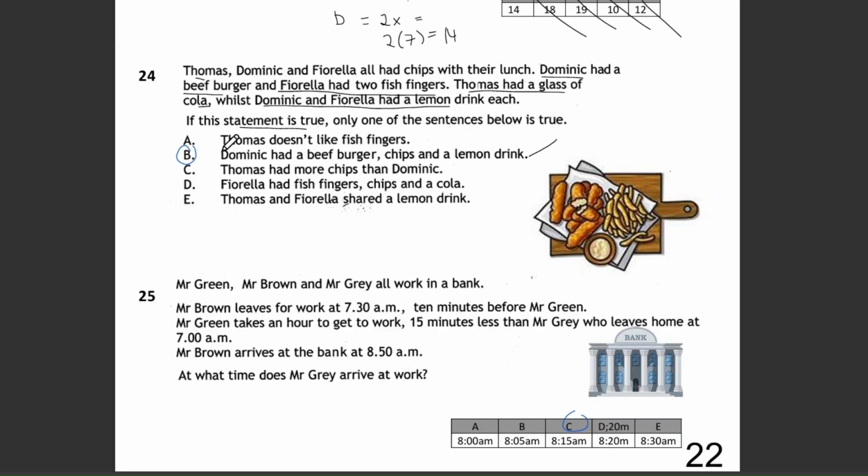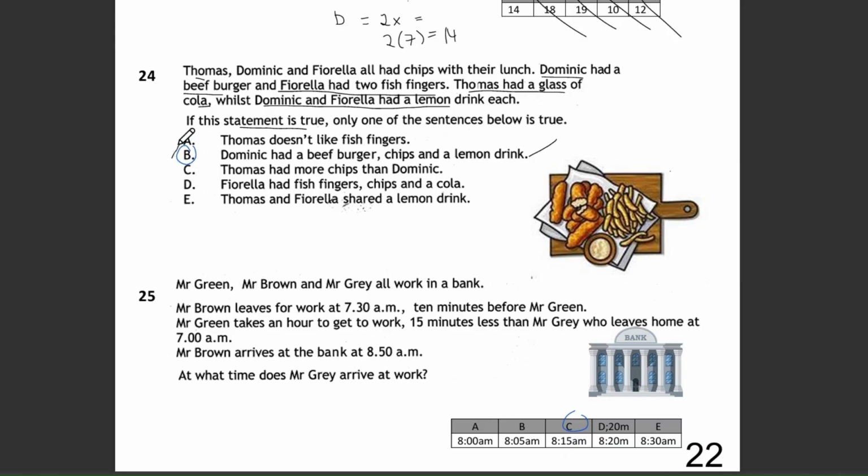Which one is it? Option A, Thomas doesn't like fish fingers. Option B, Dominic had a beef burger, chips, and a lemon drink. Option C, Thomas had more chips than Dominic. Option D, Fiorella had fish fingers, chips, and a cola. Option E, Thomas and Fiorella shared a lemon drink.